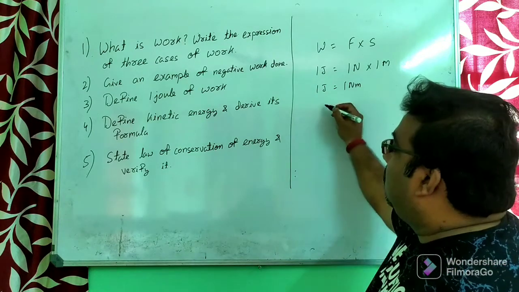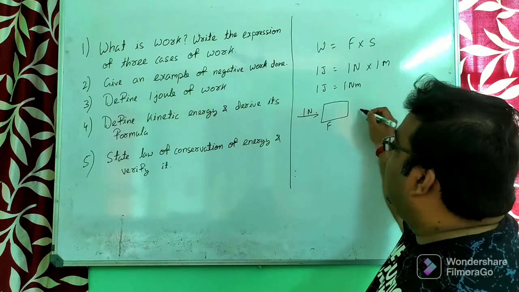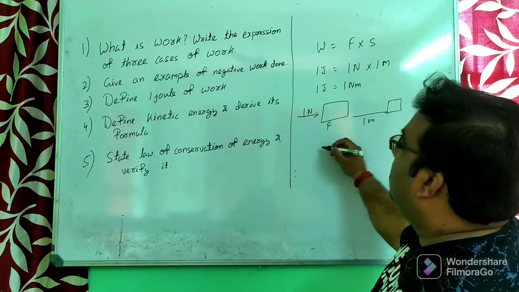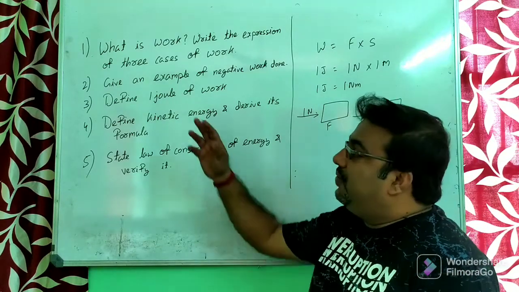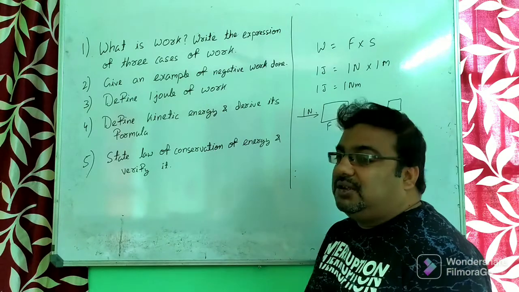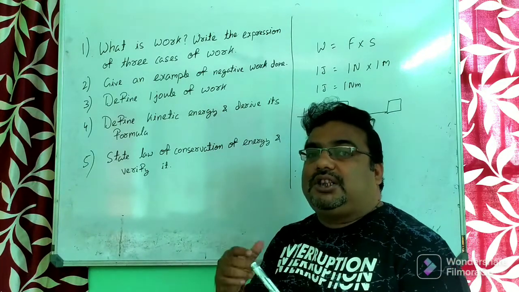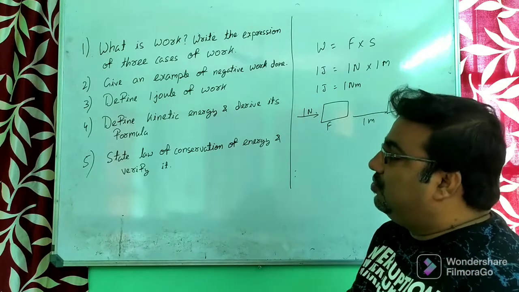That means if you apply 1 Newton of force on a body, and the body is displaced, if it is 1 meter displacement, then the work done is equal to 1 joule. Is it clear? So if you have to define 1 joule: 1 joule of work is done when 1 Newton of force is acting on a body and the body is displaced by 1 meter, then the work done is equivalent to 1 joule.